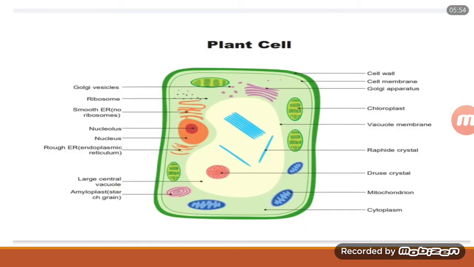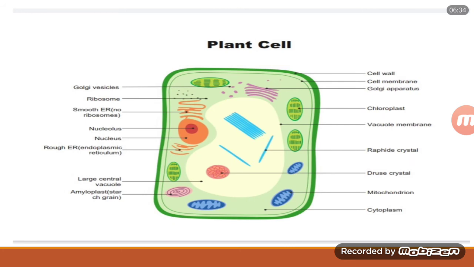Let's come to the diagrammatic representation of the plant cell. You can see the outer green line, which is shaded, isn't it, is representing the outermost layer of plant cell. And what is that? It has to be cell wall. And interior, just inside of the cell wall, you can see a thin green line, and that is what? Cell membrane. And what is the fluid present inside the cell membrane called as cytoplasm, isn't it?